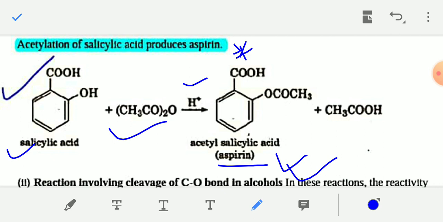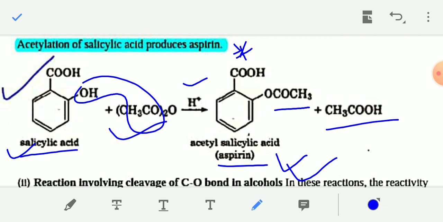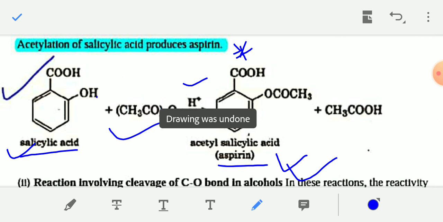This is salicylic acid, a benzene ring with a COOH acid group and an alcohol group. When salicylic acid reacts with acetic anhydride, the OH group of salicylic acid will react with the acetic anhydride molecule and ester will be formed. The OH group will be converted into an OCOCH3 group, plus acetic acid as the side product. This is an important reaction of salicylic acid.